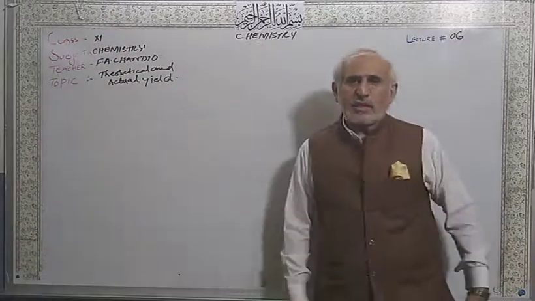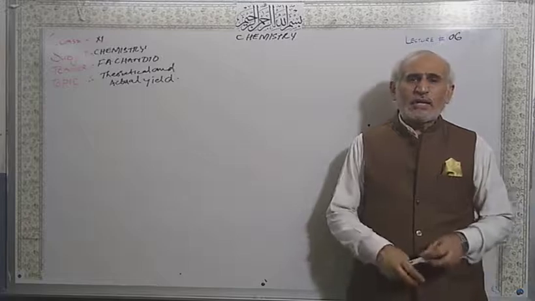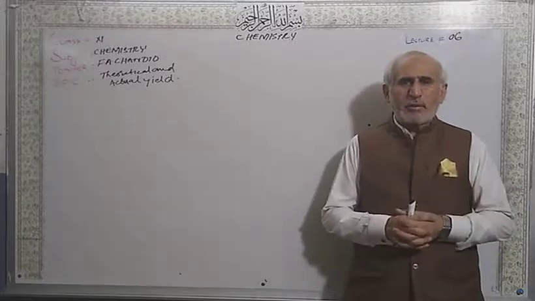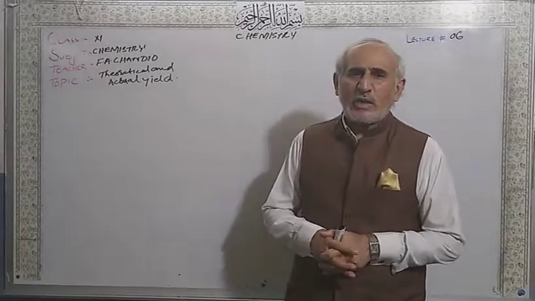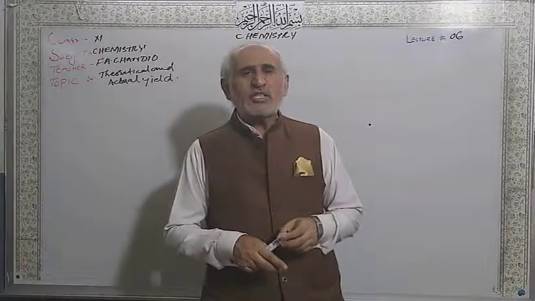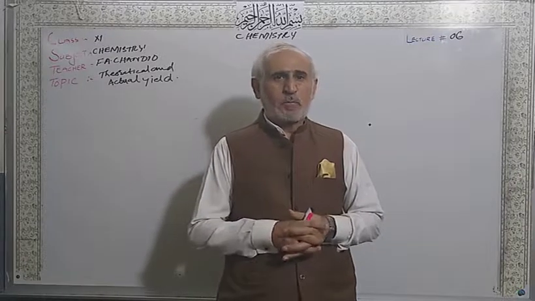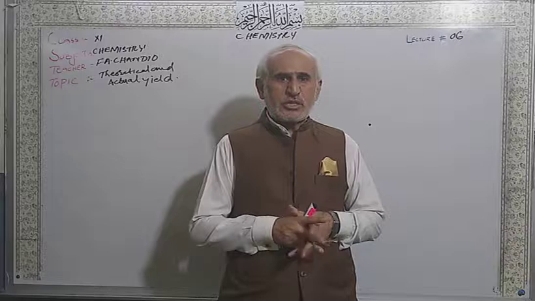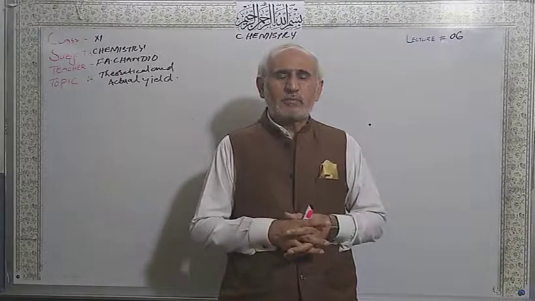Dear students, theoretical yield means when you are making the calculations by using a balanced chemical equation, stoichiometric equations.